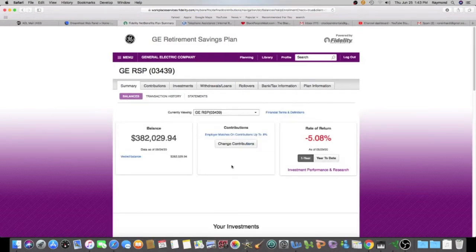And the stock market is not doing too well, so I'm not doing too well. So let's look at year to date. I'm down almost 15% year to date, and this is my total balance, 382,000 in GE. So let's look at the investments.